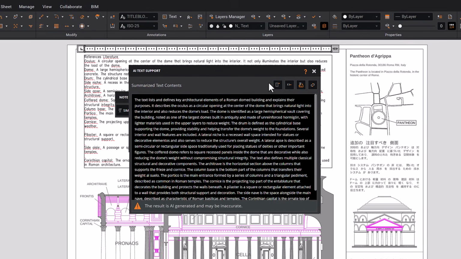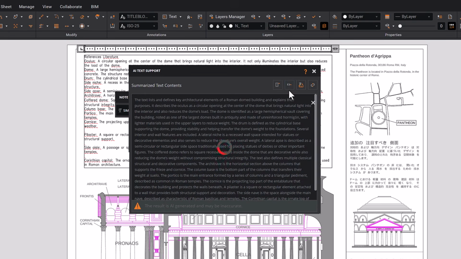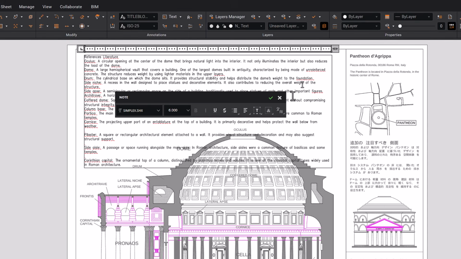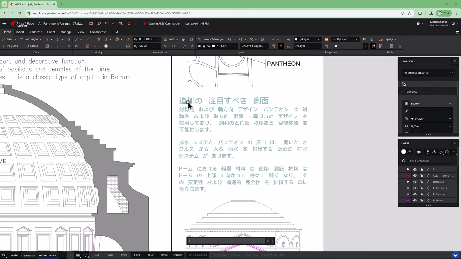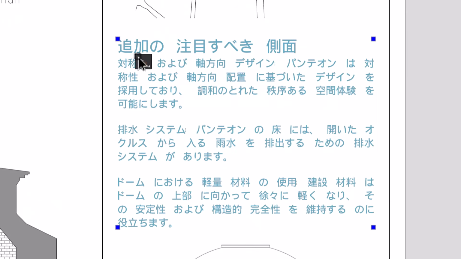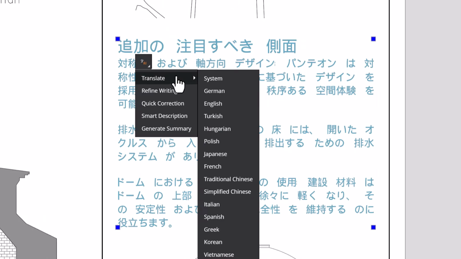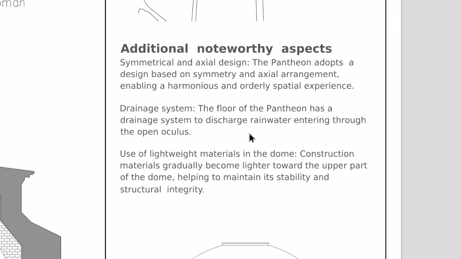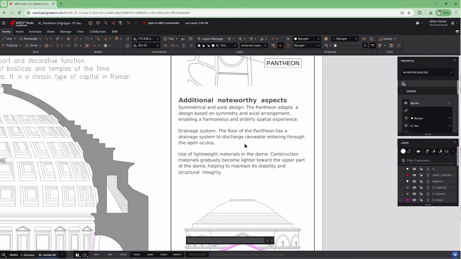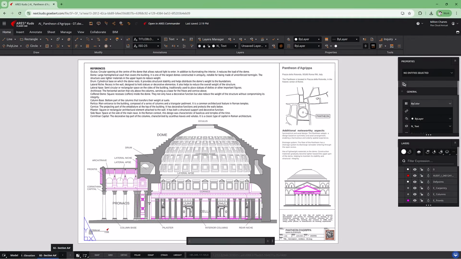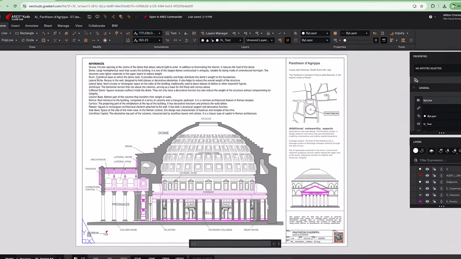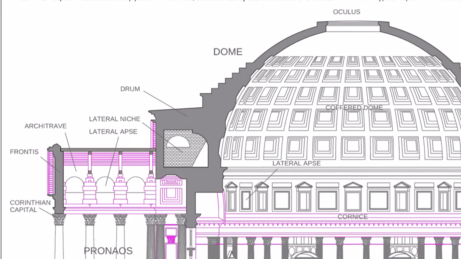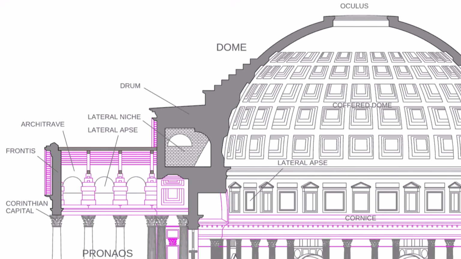This can be useful for studying and analyzing a text, allowing you to decide whether to incorporate it into the drawing or not. These tools were first released in ARES Commander, and now they're also available in ARES Kudo, bringing the same AI text capabilities to your cloud workflow. You can regenerate, replace, or insert AI-generated results based on your needs. With support for more than 50 languages, these tools work naturally in global teams. One drawing, many languages, one platform, all without leaving your drawing or interrupting your workflow.